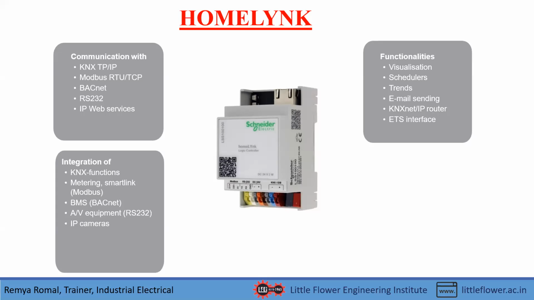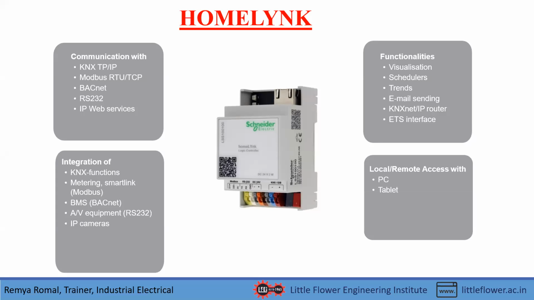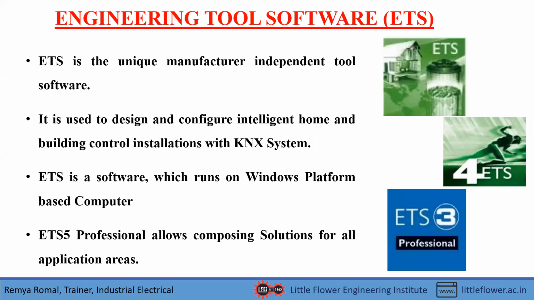Then ETS interface, that is if you have to keep an interface between the programming and the devices, this can also be done using this HomeLink, and ETS stands for engineering tool software interface. That is, it also has a software interface. And we can get local or remote access between a personal computer, otherwise known as PC, then tablet, as well as a smartphone, and touch panel, which means a multi-touch probe. So it is an integral part of the home automation system. And all these are the hardware components of the home automation system.